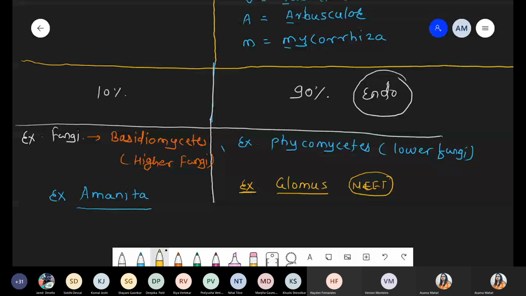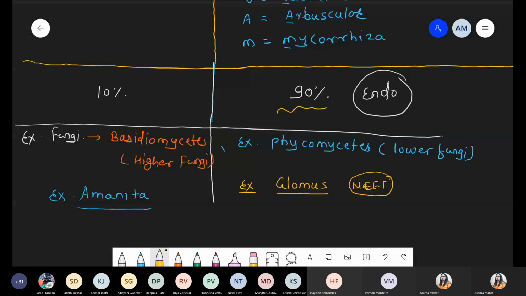Remember one point here, regarding mycorrhizal association, as compared to the higher class, the lower class of fungi is more involved in showing mycorrhizal association, because its contribution is 90%. If a question asks which fungi shows mycorrhizal association, pick the correct answer with the higher percentage.